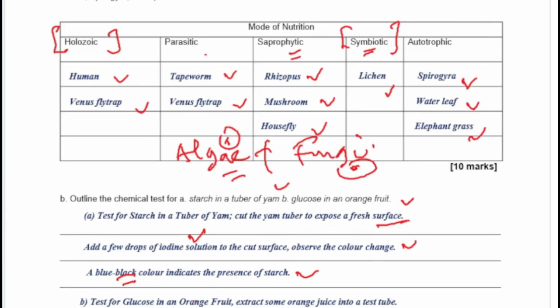And then for testing for glucose in a fruit juice, basically, this is a Benedict test. And in the Benedict test, you have to heat the solution. So it's going to be substance plus Benedict solution plus heat. Either you use Benedict solution or you use Fehling's A and Fehling's B, it will give you the same answer. And then you observe the color change for a while. There are a series of changes, but the end product is going to be a brick red precipitate, and that's going to tell you that it is positive for that particular test.